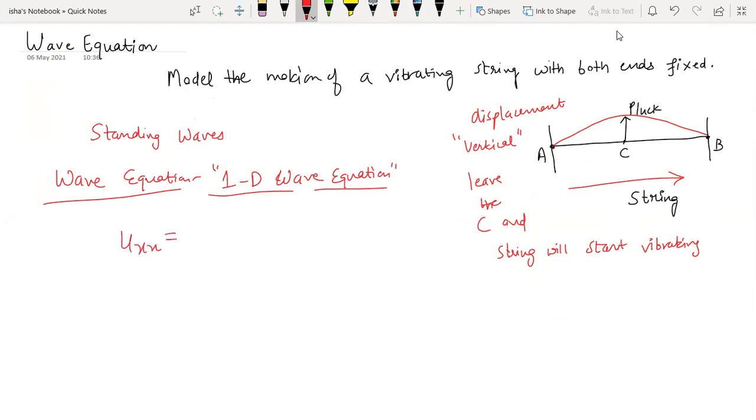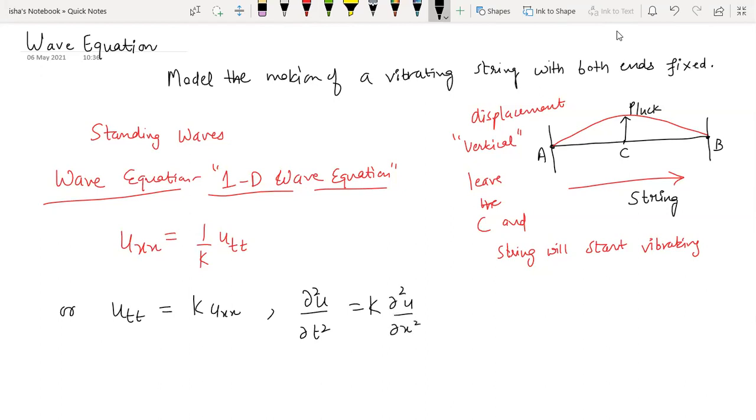u_xx is equal to 1 by k times u_tt, or another way it is written is u_tt is k times u_xx, or in more detail, del 2u by del t square is k times del 2u by del x square. So what is the difference between the heat equation and this equation?